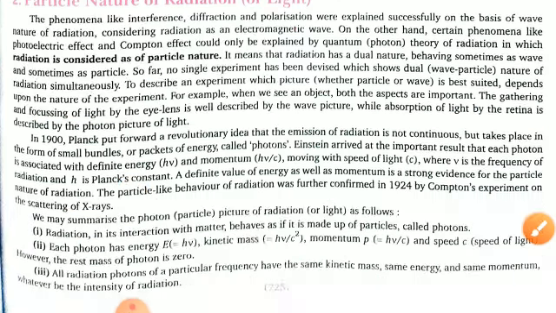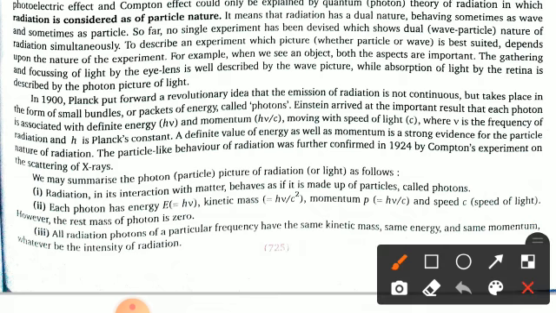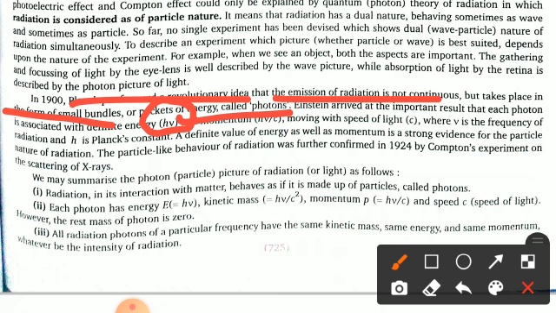Now you can see that in 1900, Planck put forward a revolutionary idea that the emission of radiation is not continuous but takes place in the form of small bundles or packets of energy, which we call photons. And Einstein arrived at the important result that each photon is associated with a definite amount of energy equal to h nu, that is E equals h nu. Clear?